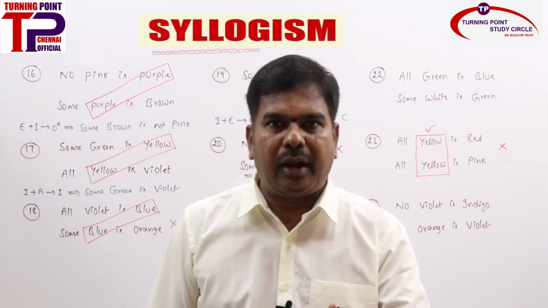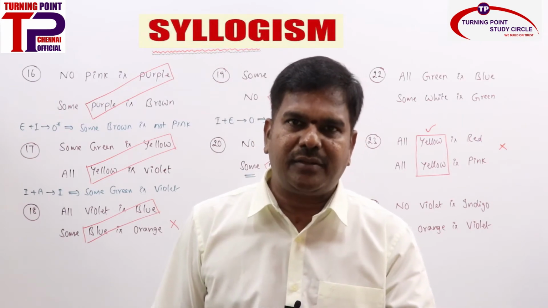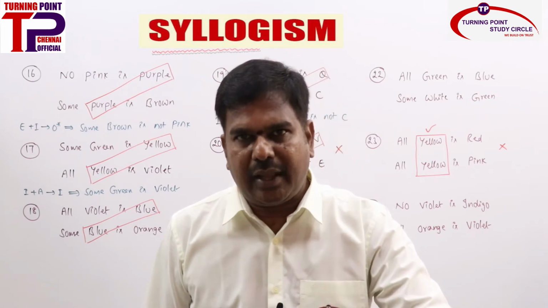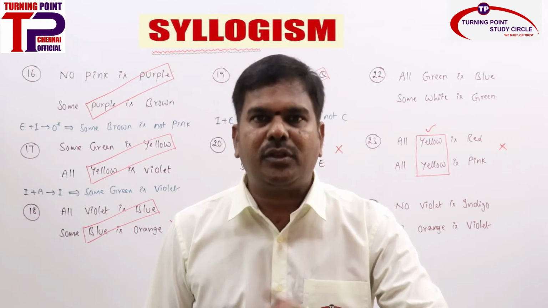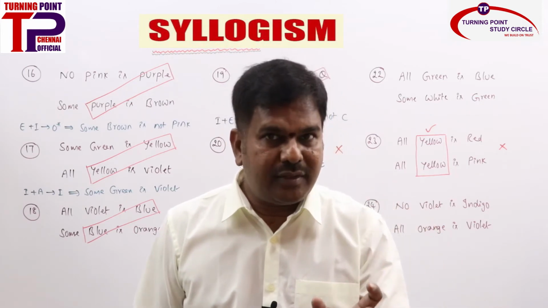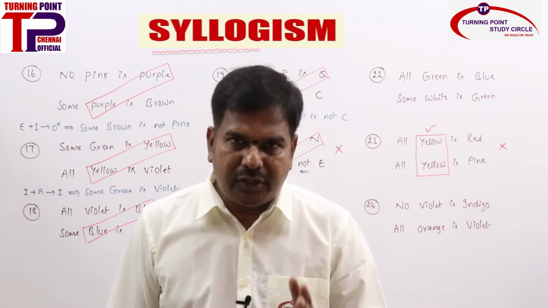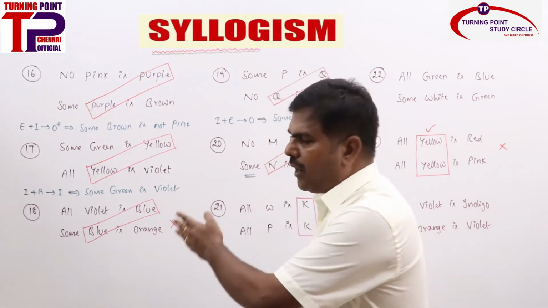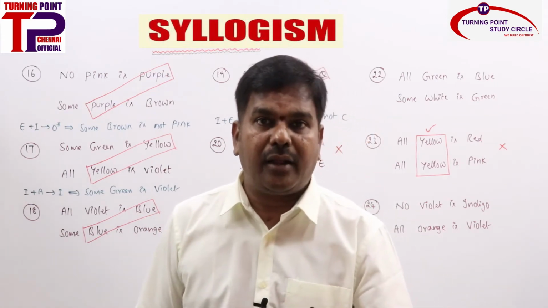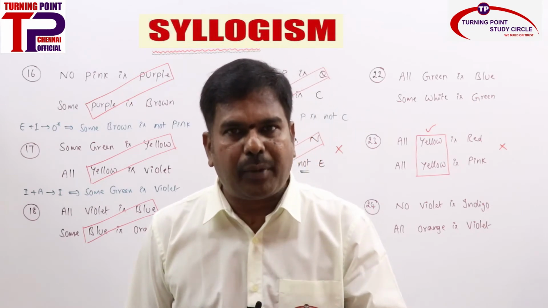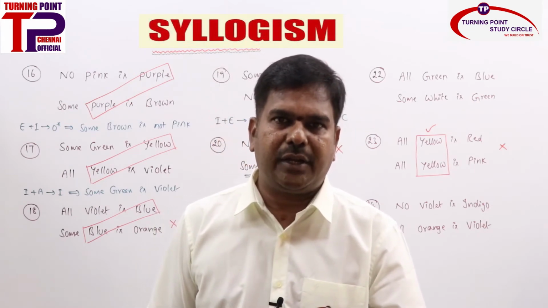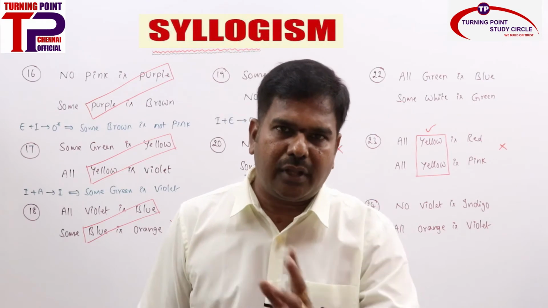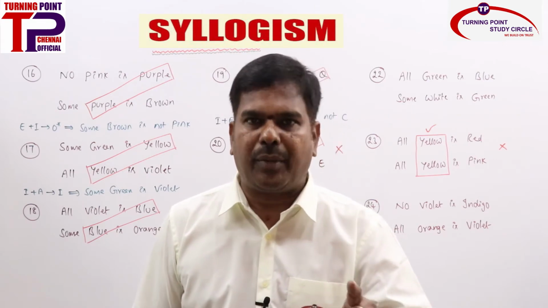Remember, you can make proper alignment by interchanging any one of the statements, or by converting any one of the statements, or you can do both, interchanging as well as converting, for making proper alignment. So this is the extra rule which we haven't discussed. First we need to check whether these statements are properly aligned. If aligned, you go ahead with all these rules. If it is not properly aligned, you can make proper alignment by interchanging or converting any one of the statements, or both at a time.